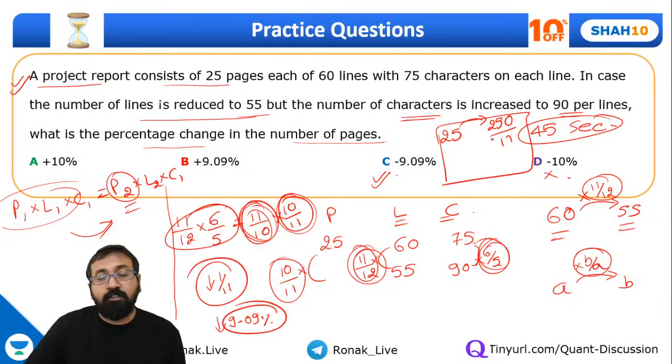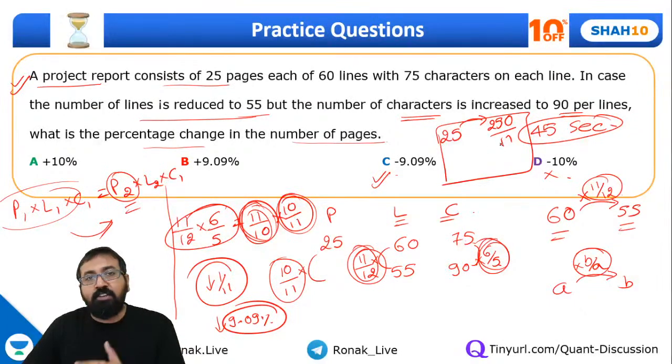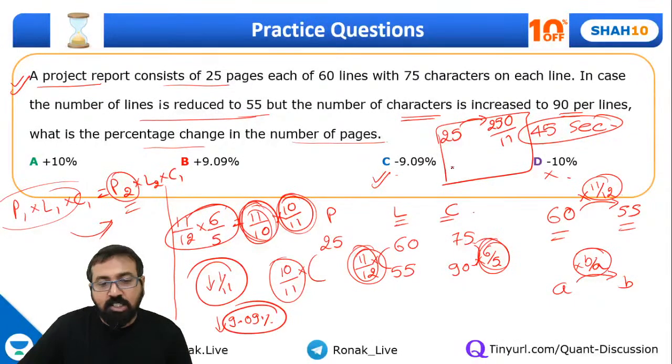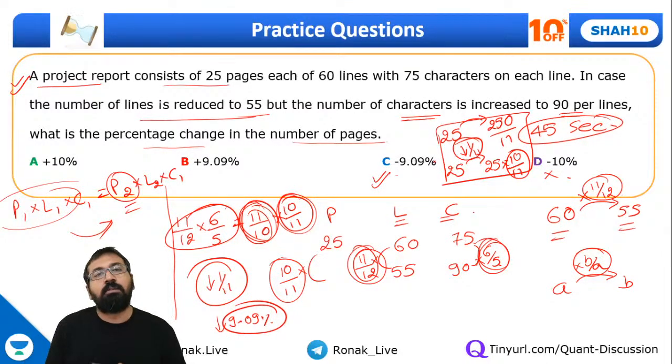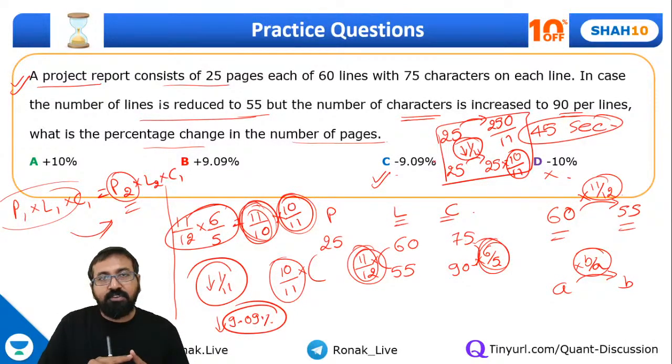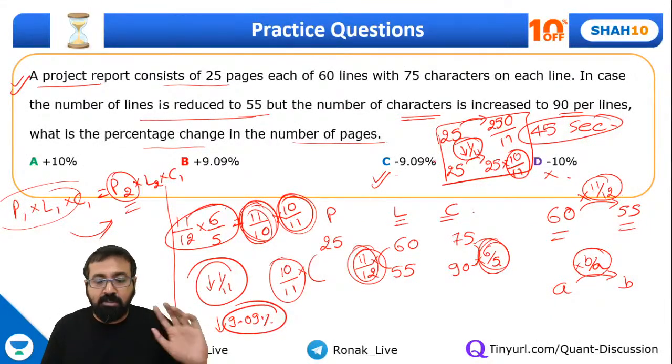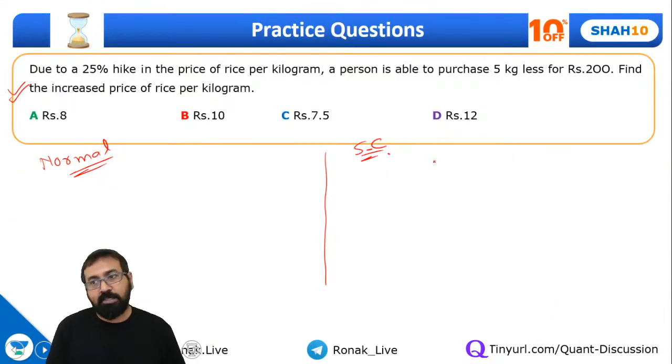Right? Instead of solving it this way, 250 by 11 minus 25 upon 25 into 100, you can think it this way. 25 is becoming 25 into 10 by 11. That means it is getting reduced by 1 by 11. Isn't that simple? 25 is becoming 25 into 10 by 11. That is, it is getting reduced by 1 by 11. That is 9.09%.